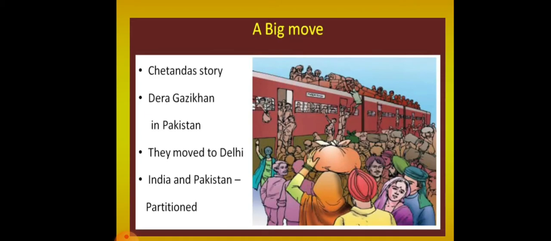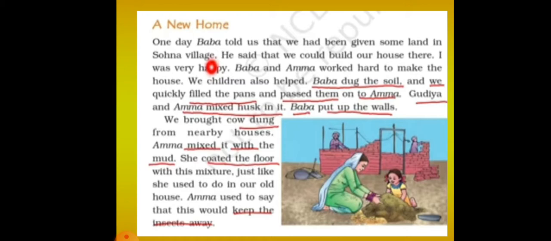During a big move, this is the story of Chetan Das, who earlier was living in Dera Ghazi Khan, which was in Pakistan. Later, after the partition of India and Pakistan, they moved to Delhi. They had to come from Pakistan to India and they came to Delhi. India and Pakistan were partitioned, due to that reason they had to move from Pakistan to India. Later, let us see what happened.